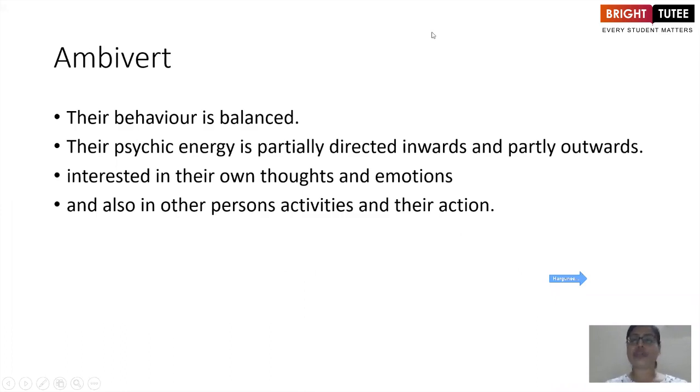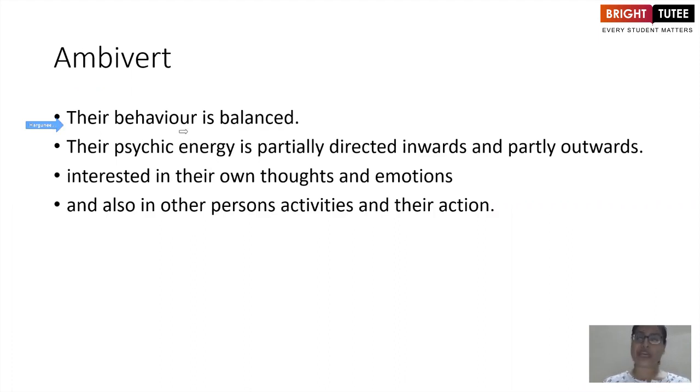Okay, moving to the next, that is a combination of both of them, that is ambivert personality. Most of the people fall under this particular personality type. So they're not truly or clearly an introvert kind of people. Neither are they too clearly extrovert, but they have mixed traits of both of them.